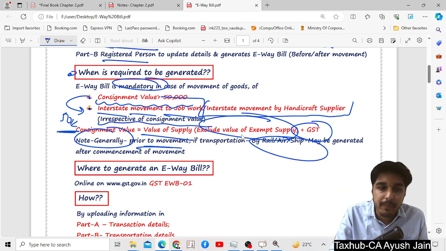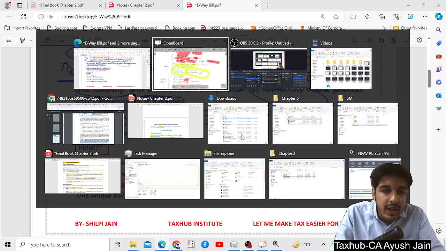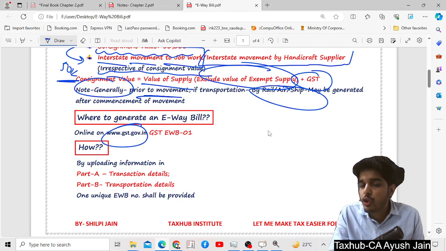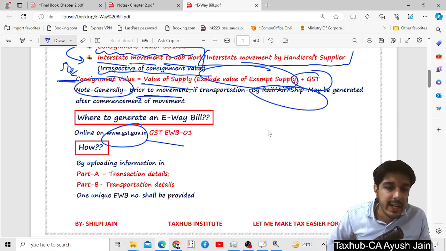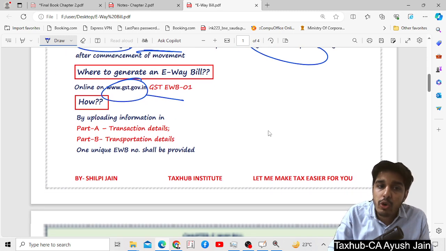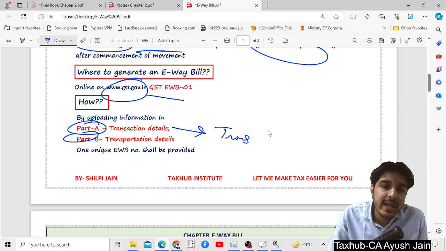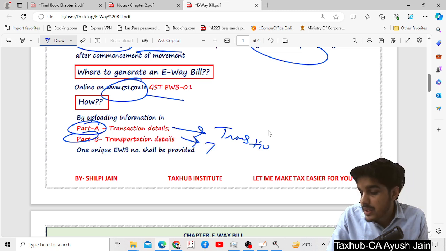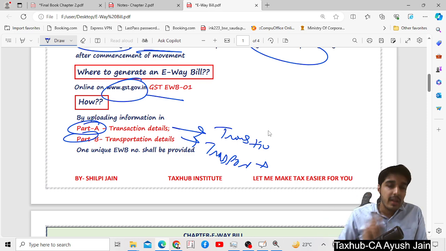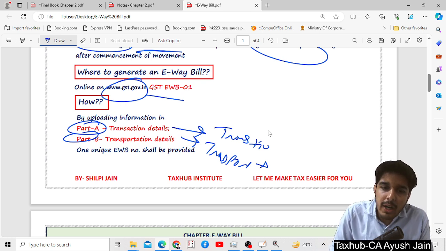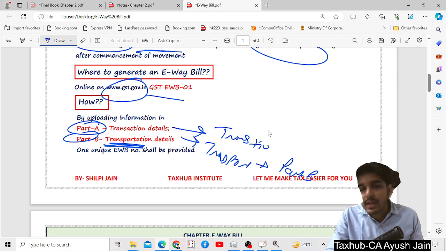Now our next question is where to generate the e-way bill. It says that obviously in online mode on gst.gov.in we have to generate it in GST EWB-01. How do you upload? By uploading Part A and Part B. Part A consists of basically transaction details, and Part B contains details of the transporter. So just tell me, where is the vehicle number of the truck included, in Part A or Part B? The answer is Part B. Why? Because transportation details are included in Part B.